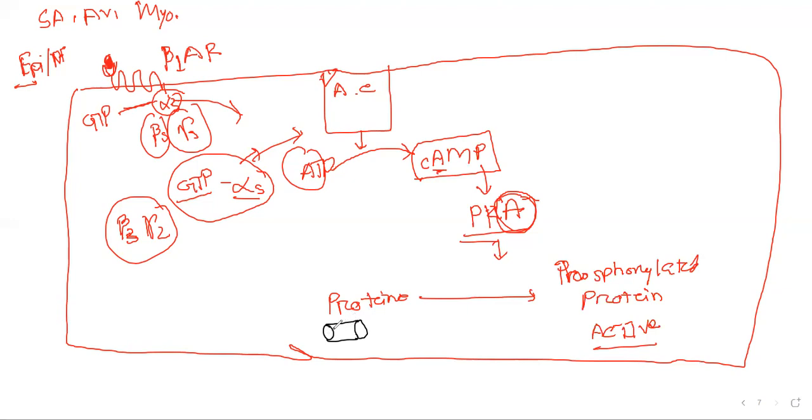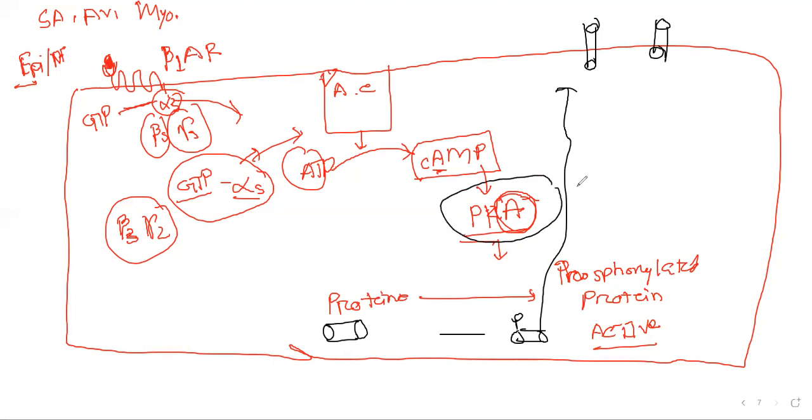These are inactive, and when we add a phosphate to these channels, they become activated. As we know, these channels are transmembrane proteins, and this activated protein will be inserted into our cell membrane. It is an example; there are lots of proteins that are activated by the protein kinase A enzyme.